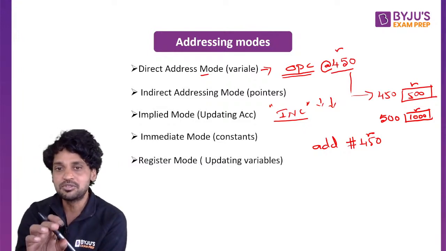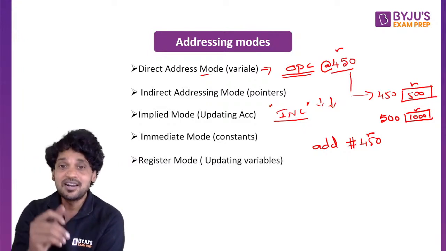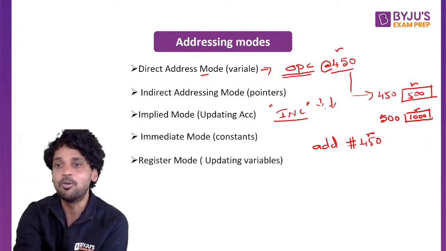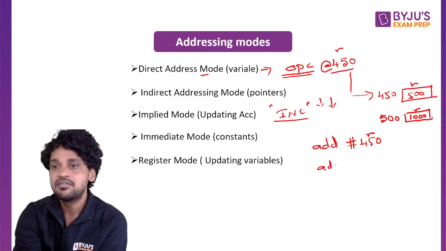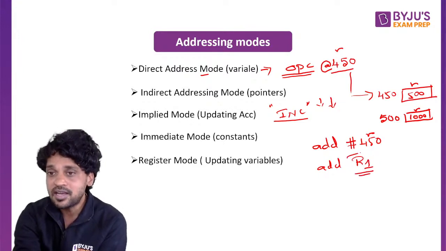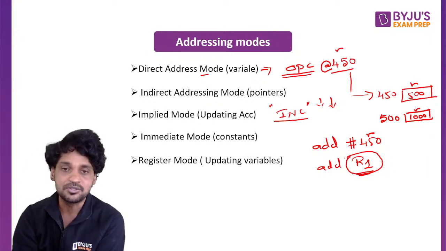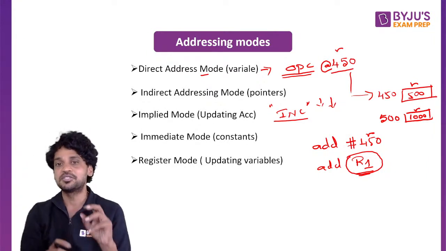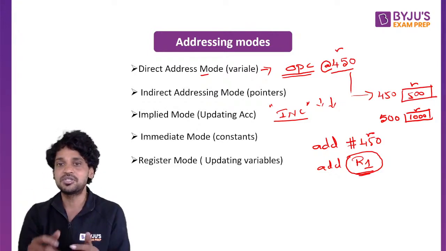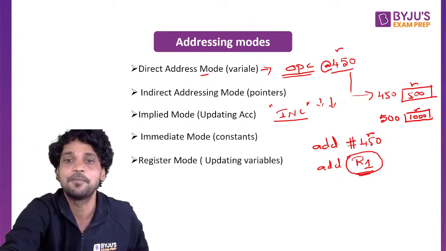The instruction is going to hold a processor's register, which is the actual operand. For instance, ADD followed by one register R1. The value of R1 is the actual operand in this case. So in the register addressing mode, the instruction is going to have one processor's register in which the actual operand is available.